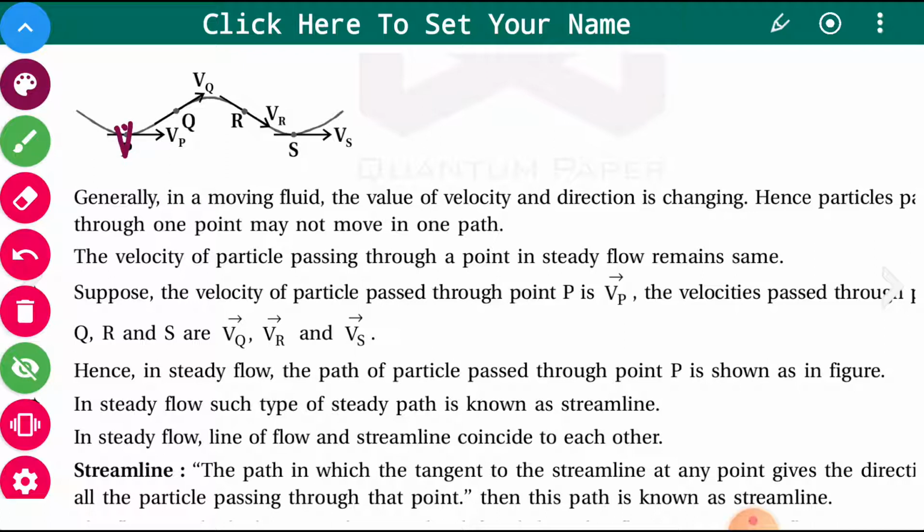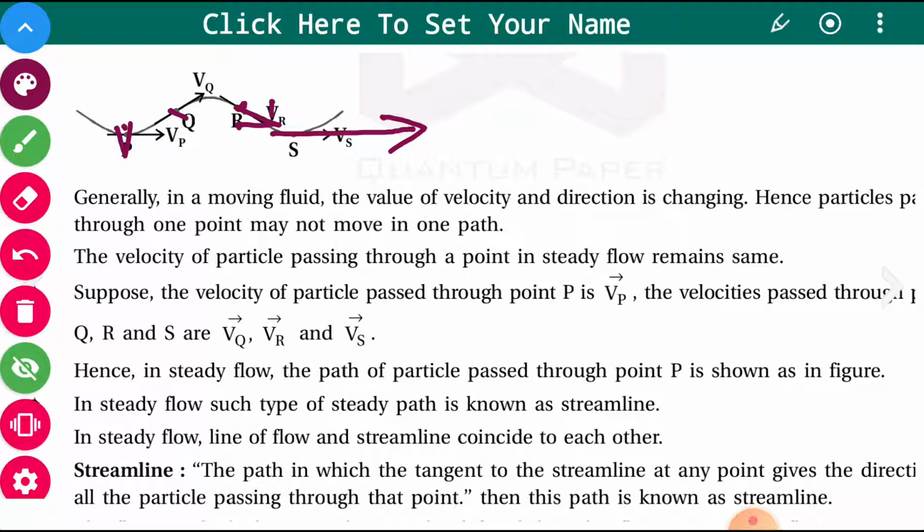Say at point Q it is Vq. At point R the velocity is Vr. It is in this direction. And at this point S the velocity is Vs. Hence in steady flow the path of the particle passing through point P is given in the figure.